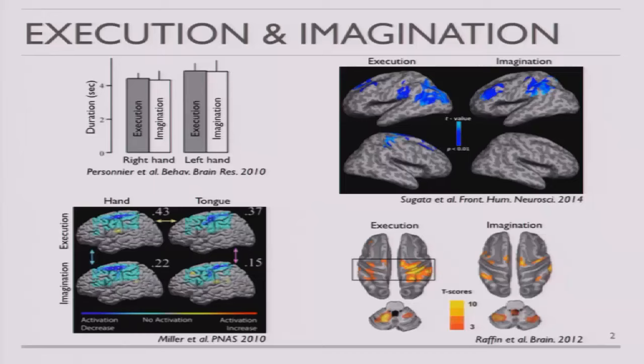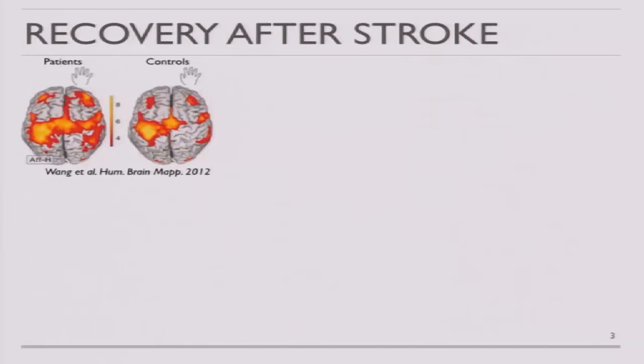And exactly these similarities between movement imagination and movement execution lead to the fact that movement imagination has been suggested as a promising rehabilitation approach for patients suffering from stroke. And here we basically can see the cortical activation patterns of stroke participants and healthy adults doing attempted right-hand movement or actual right-hand movement. And we see that in stroke patients we basically have a very bilateral activity pattern, where in healthy controls we have a very unilateral activity pattern.